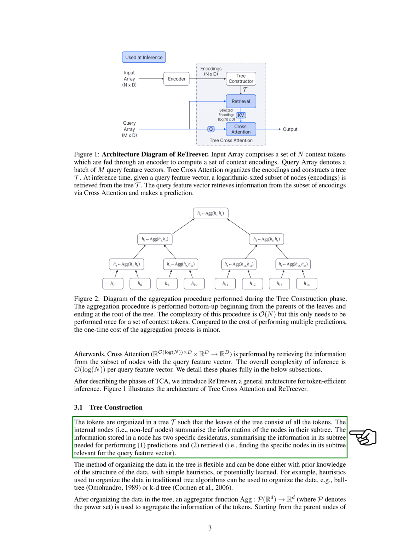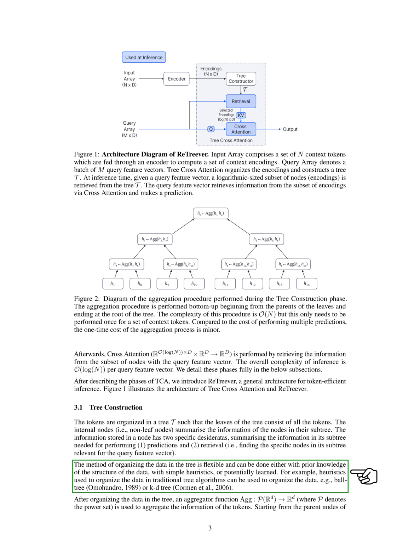Once we've arranged the data in the tree, we use an aggregator function to combine the information from the tokens. This function starts at the parent nodes of the leaves and works its way up to the root of the tree, combining information as it goes. The process is like this. For each node, we take the information from all its child nodes and combine it using the aggregator function. This gives us a vector that represents the node.